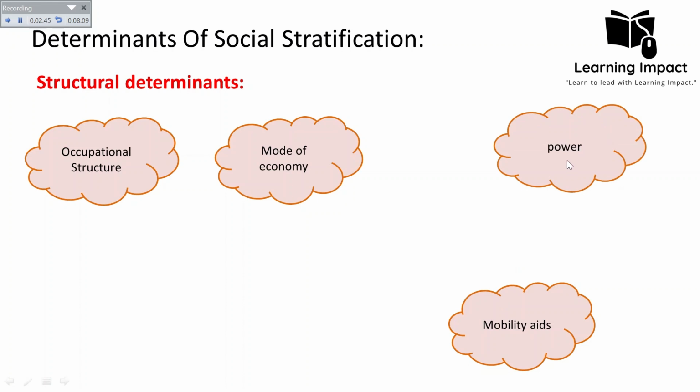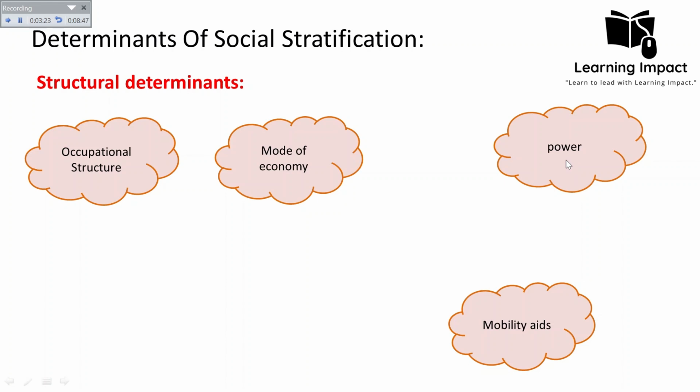Then power. Power is the ability to influence the decision-making process. Those who are outspoken in public speech and take interest in solving the problems of the public, individuals who have such traits, will be considered charismatic personalities. So it leads to some kind of prestige attached to such individuals. Individuals who are outspoken, who have leadership skills, or even those who are good at poetry are valued in some societies.